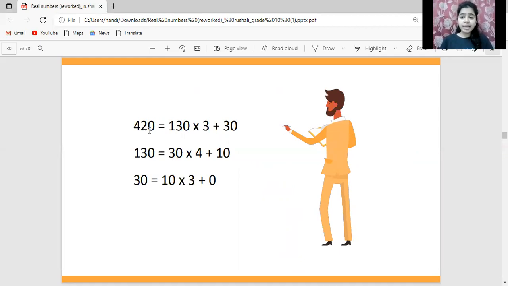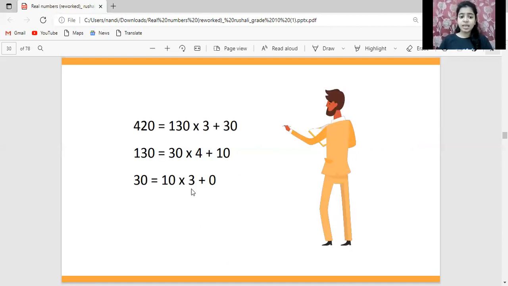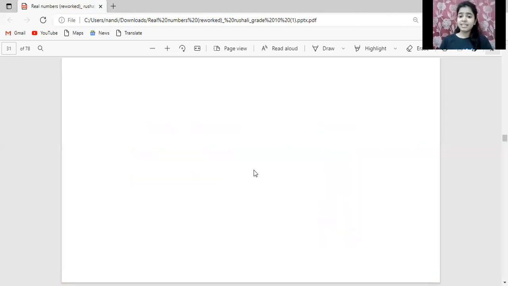So 420 is the dividend, 130 is the divisor, 3 is the quotient, and 30 is the remainder. As I told you, we have to keep going until the remainder comes out to be 0. Here we can see that 130 equals 30 into 4 plus 10, and then 30 is equal to 10 into 3 plus 0. The remainder has come out to be 0. Therefore, the sweet seller can make stacks of 10 for both kinds of burfis. The last divisor is 10, so the HCF is 10.